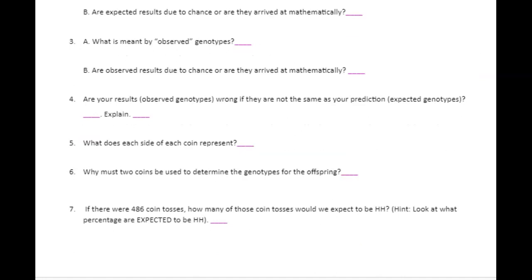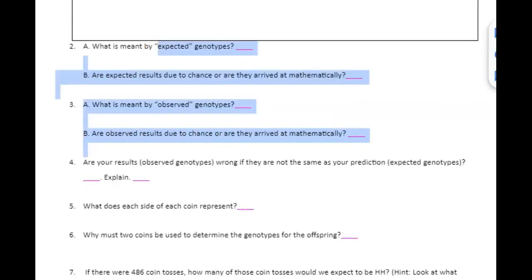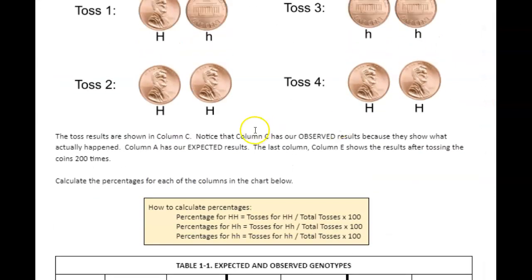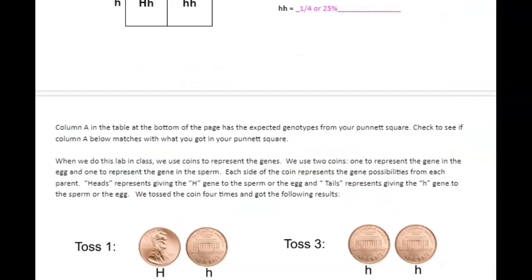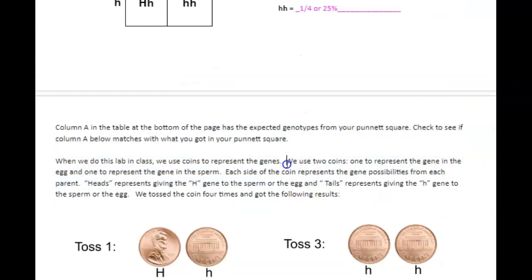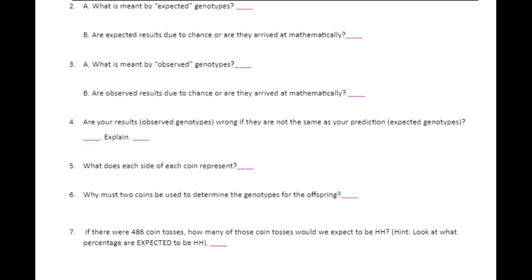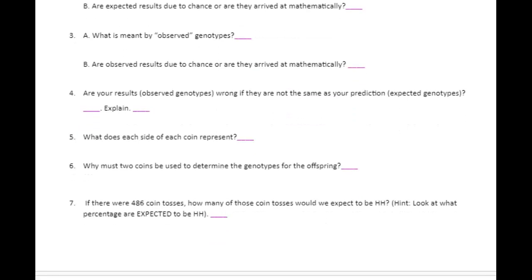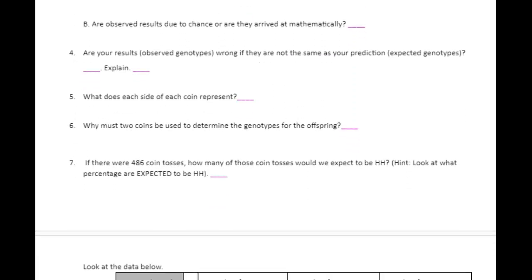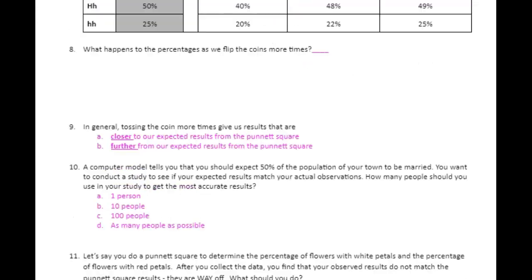Now, you're going to answer these questions. All the answers to these questions can be found in all of the wording in this lab. So for example, one of them says, why do we use 2 coins? Well, here's your answer. We use 2 coins, 1 to represent the gene in the egg, 1 to represent the gene in the sperm. So if you get stuck, you need to go back and look, okay? And then there's just a few more questions, and that will be it.